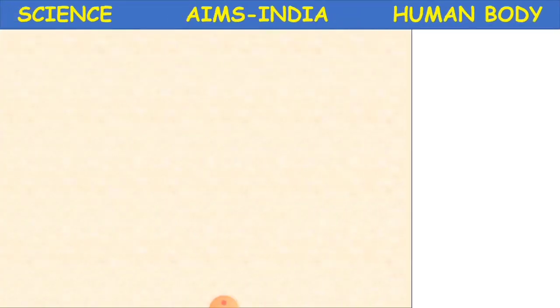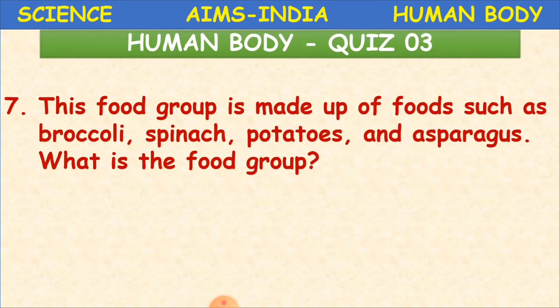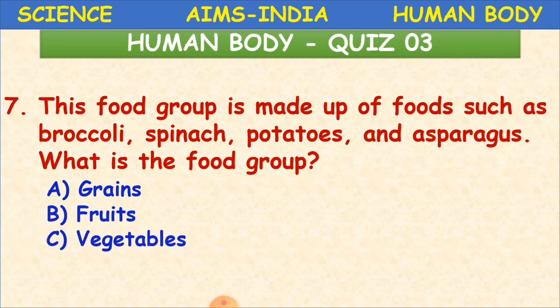Again, next question. This food group is made up of foods such as broccoli, spinach, potatoes, and asparagus. What is the food group? A is grains, B is fruits, C is vegetables, and D is oils.